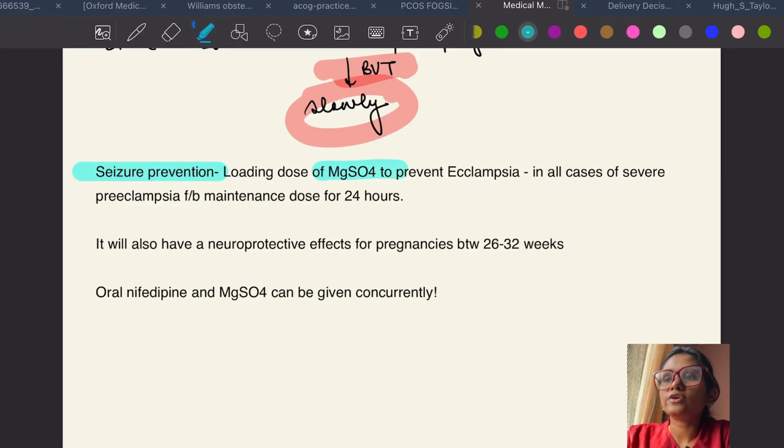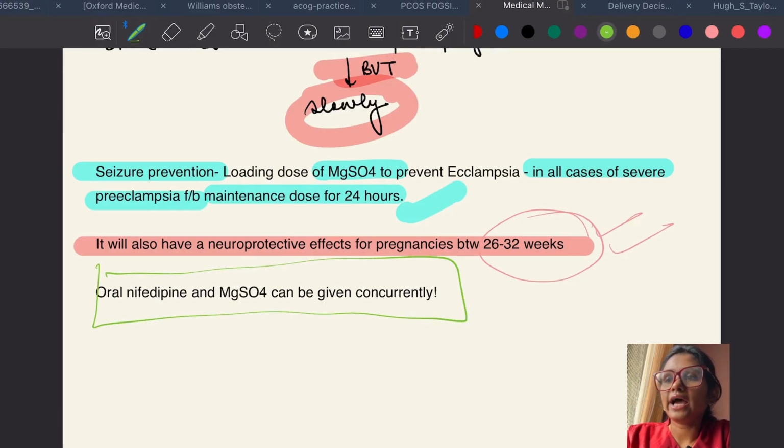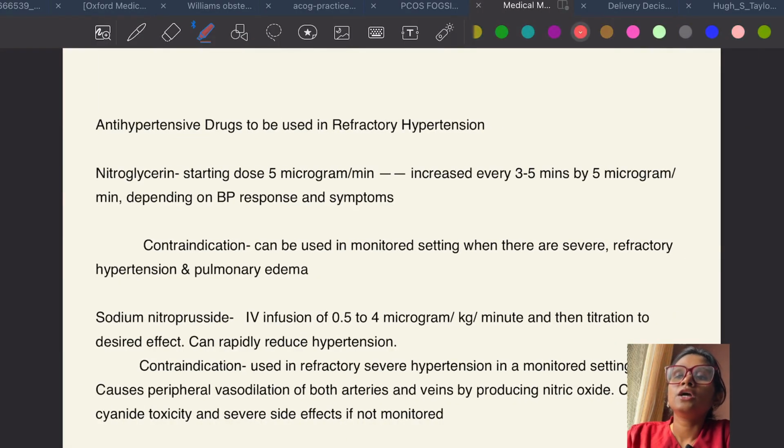Right. Okay. For seizure prevention, we all know magnesium sulfate, and you have to give in all cases of severe preeclampsia, you have to give the loading dose followed by maintenance dose for 24 hours. This we all know. And also you should know that it will also have neuroprotective effect for pregnancies between 26 to 32 weeks. Okay, and one update which they have given here in FOGSI 26, that oral nifedipine and magnesium sulfate can be given concurrently.